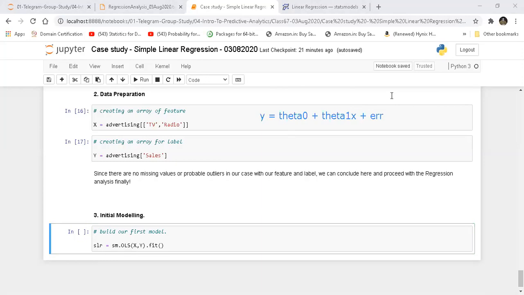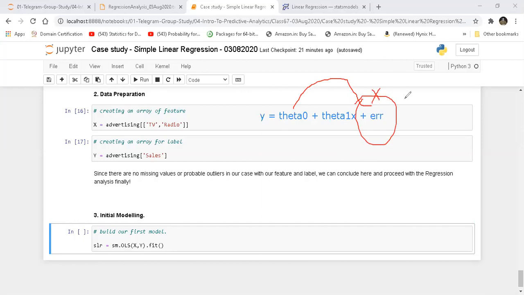Or the stats model library does not take into account this error by itself. So what we have to do, we have to provide it, okay? We have to provide it with the constants. Some initial value has to be provided. Okay, so what it means is that I have to provide some initial value of theta 0 and error, right? Now, obviously, I don't want any error in my model, right? So I'll basically assume I have no errors.